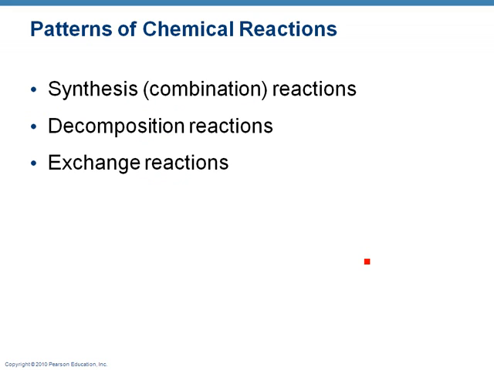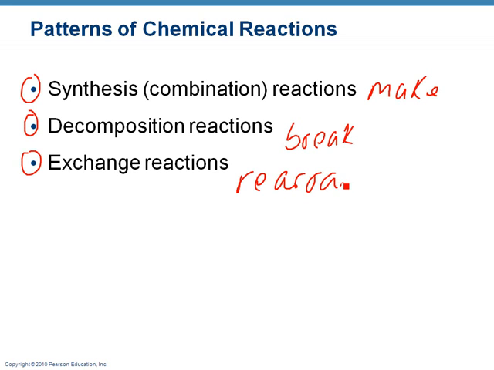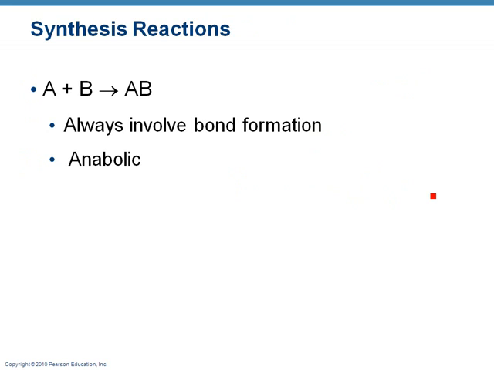When we talk about chemical reactions, they come in 3 forms. You're either making stuff or breaking stuff, or sometimes you're just rearranging. Making, breaking, or rearranging. Synthesis is what you call making, decomposition or breaking, and exchange or rearranging. A and B are not elements. These are just for example only. Okay, so don't say, what is an AB? There's no such thing. Just for example. Somebody always asks me that.